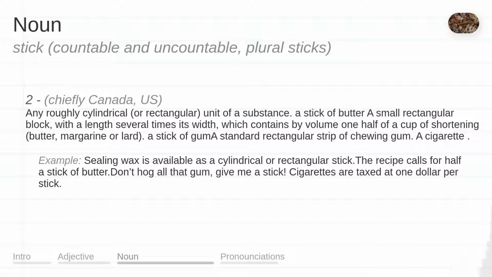The recipe calls for half a stick of butter. Don't hog all that gum, give me a stick. Cigarettes are taxed at $1 per stick.